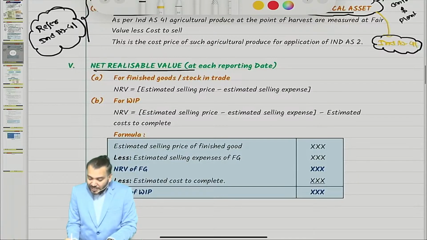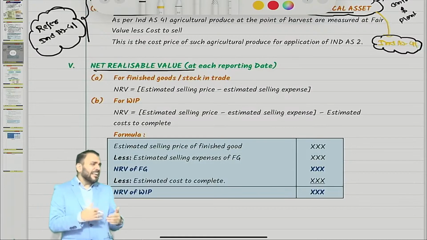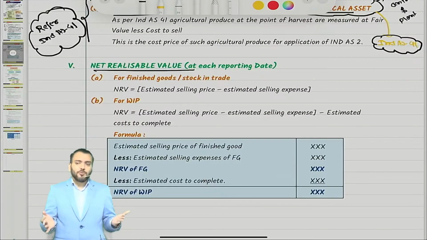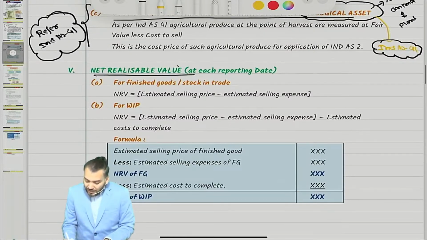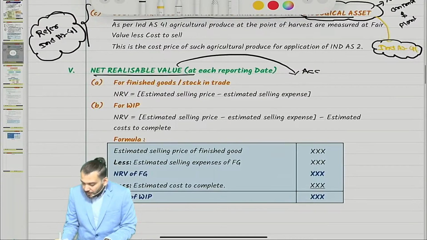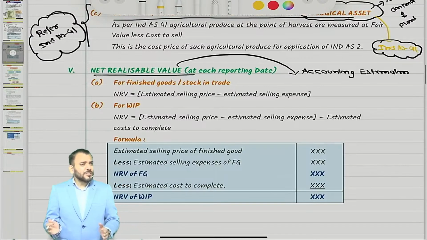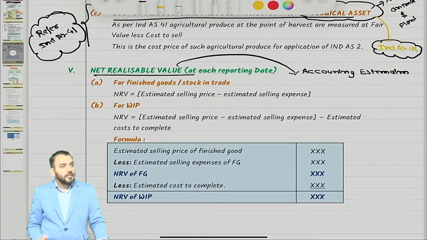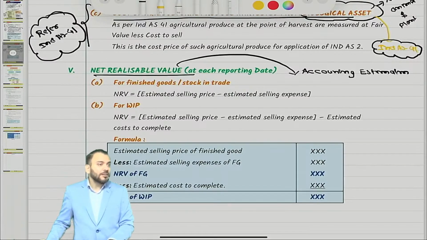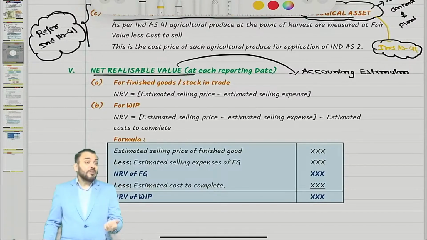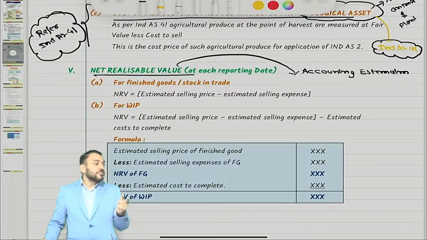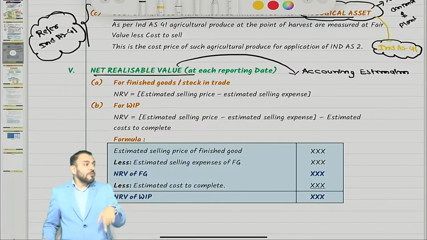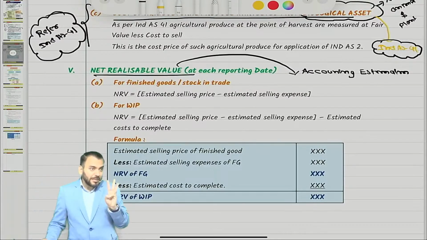Now coming to net realizable value, NRV. NRV is one estimation at each reporting date. So it is an accounting estimate. Accounting estimation may be different from actual happening. It is only an estimation, on the reporting date. So now we need to understand the NRV of finished goods as well as stock in trade, then WIP, and then raw material. There are three particular cases.